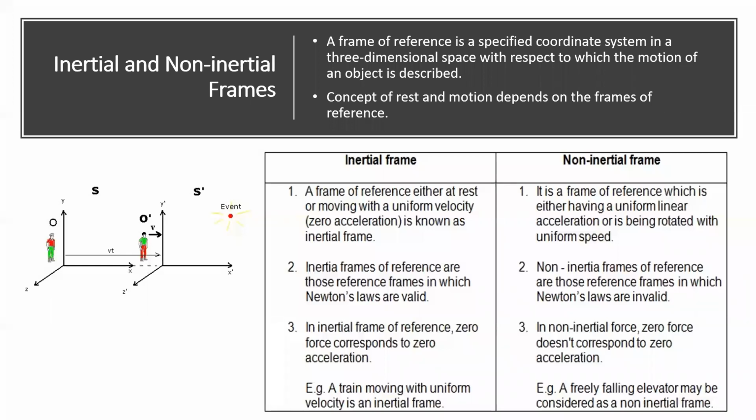Both the ball and I are in the same frame of reference. So with respect to each other, if we consider Earth as a frame of reference, it is inertial, right? When I observe the motion of the ball with respect to Earth, I am at rest with respect to Earth, and Earth is also at rest with respect to me. So I can consider Earth as an inertial frame.